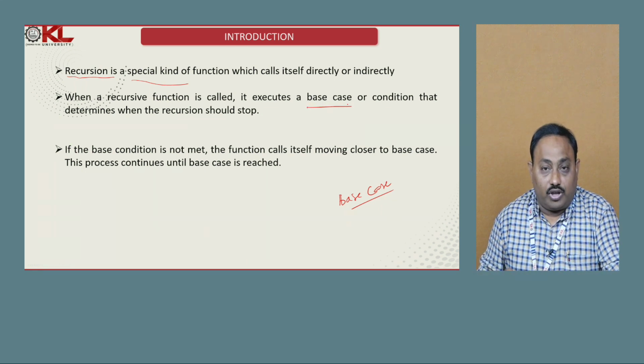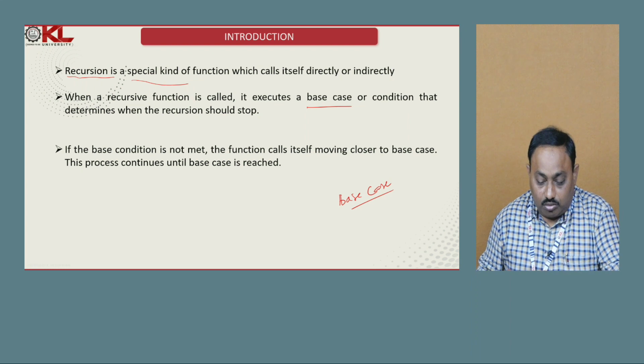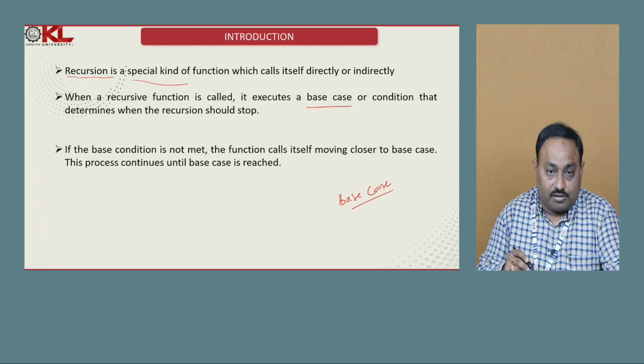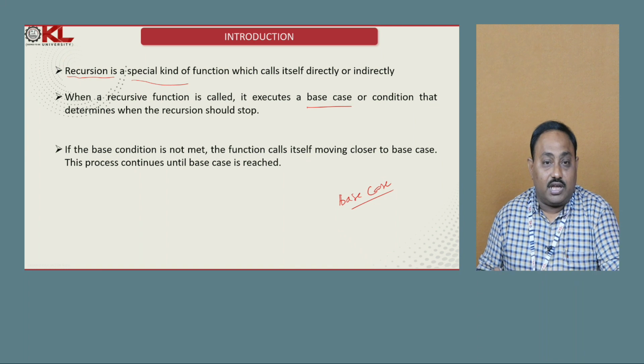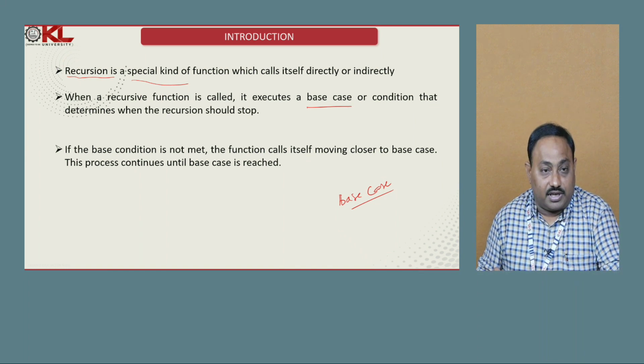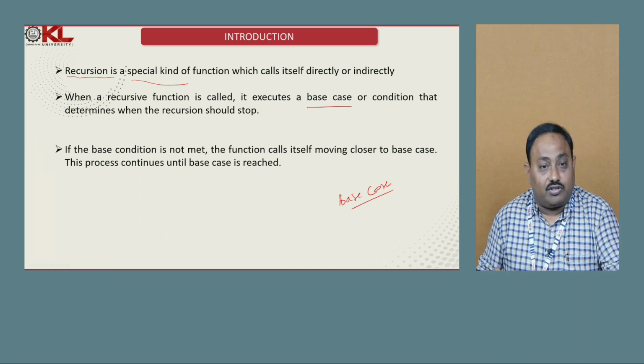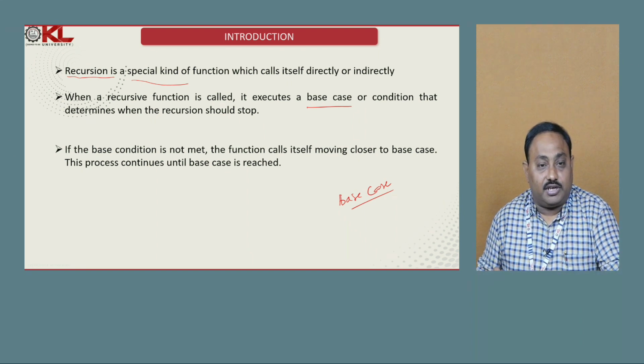How to frame and execute this base condition, we can see when we write the recursion. Based on the result of the base condition, the continuity of the recursion is decided.